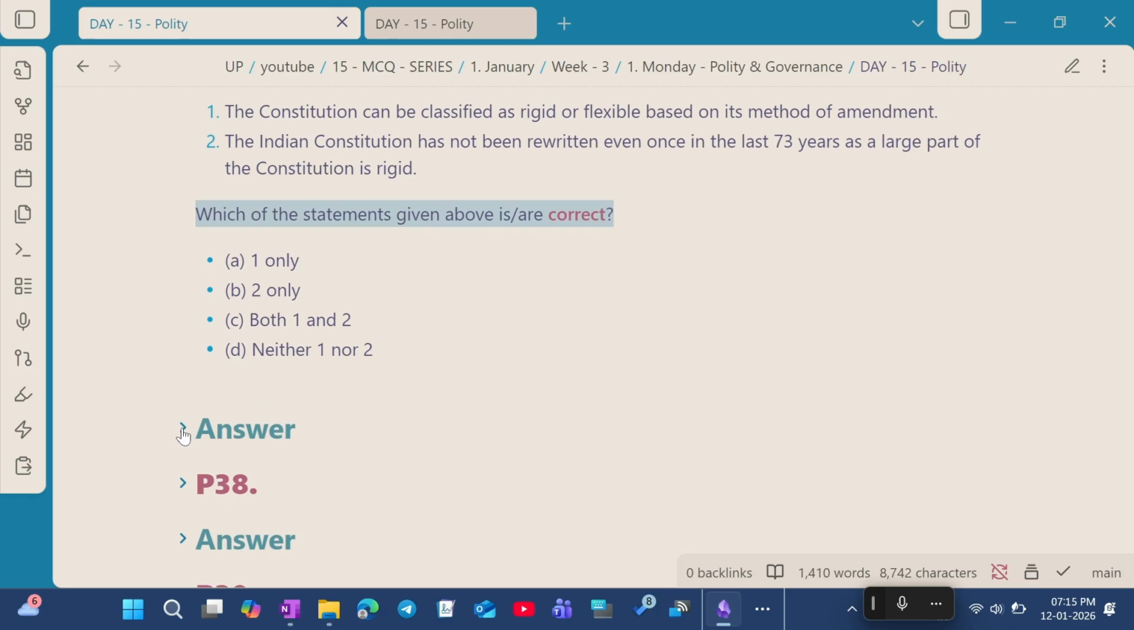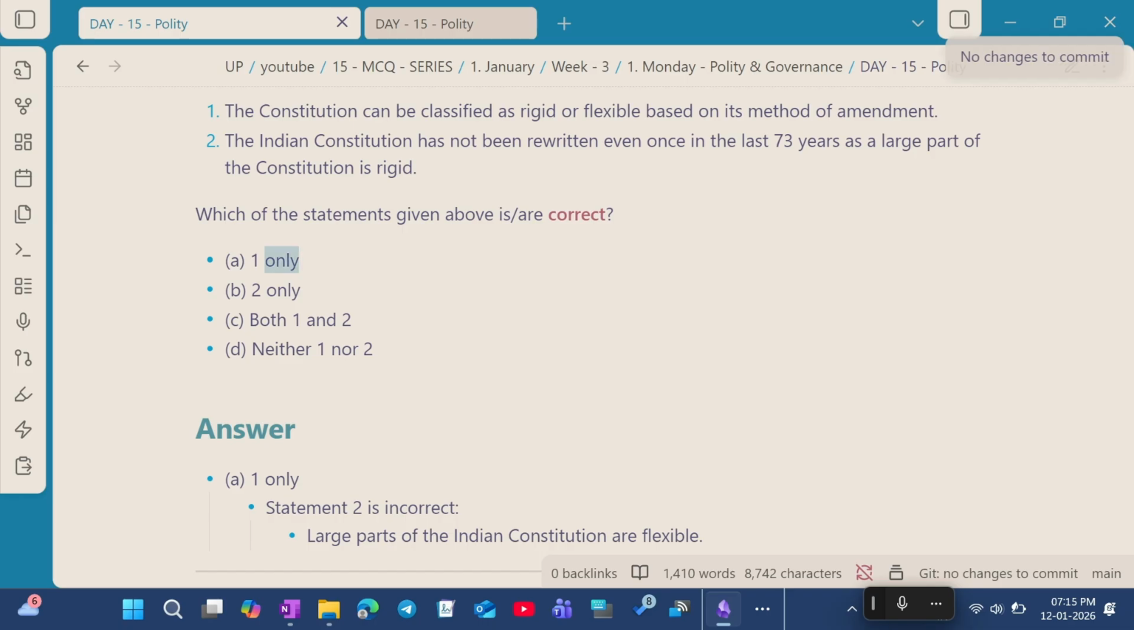So the answer for this question is option A, 1 only. Statement 2 is incorrect because the larger part of the Indian Constitution is flexible, but they said it is rigid.